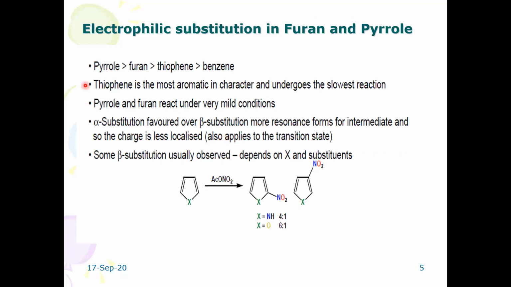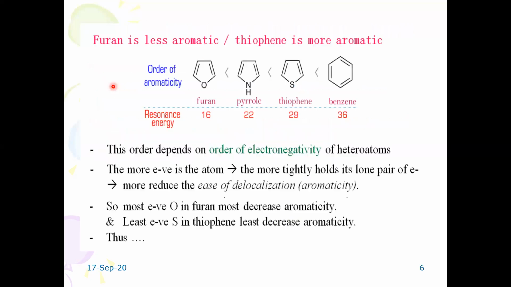You should remember that the aromaticity character is in the reverse order. Benzene is more aromatic than thiophene, furan and pyrrole. But in the order of reactivity towards electrophilic substitution, pyrrole is more reactive than furan, thiophene and benzene. We have already discussed all these things in the last session, that is, in part 2 itself.